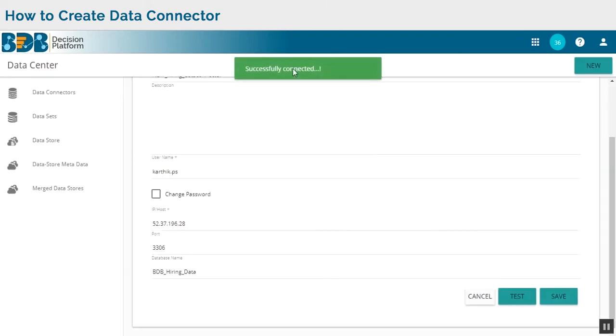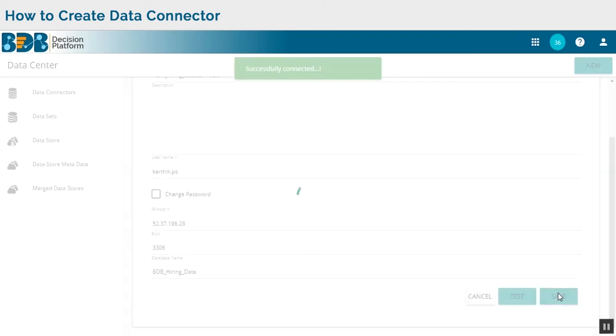Again, I'm going to test. Once the test is successful, then I'm going to save the data connector again.